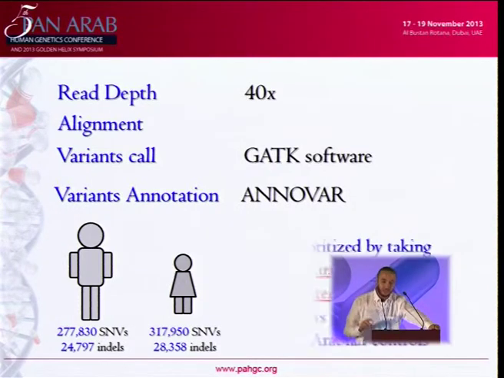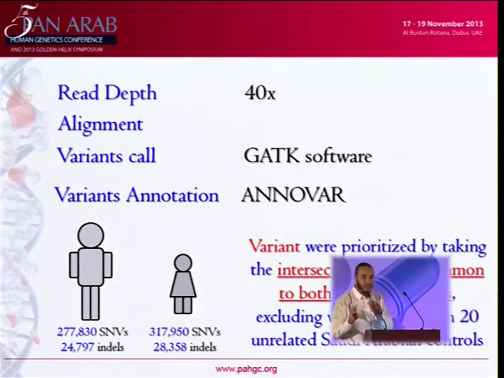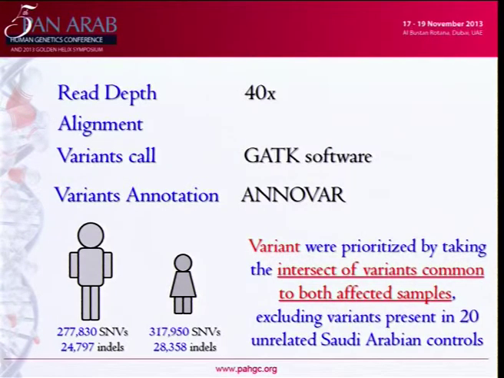And here I'll take a few seconds to insist on our design approach. The design approach is very crucial regarding whole exome sequencing. If it's well designed, you can get very strong results. Otherwise, it will be difficult to interpret the results. So we prioritize the variants based on 2 major criteria. First, the variants must intersect: they must be present in the father and also in the proband. And also, these variants must not be present in the healthy controls.